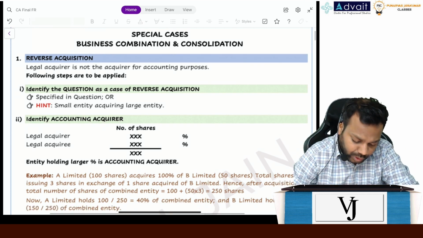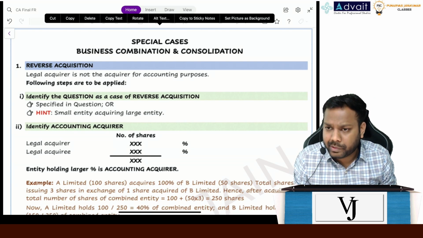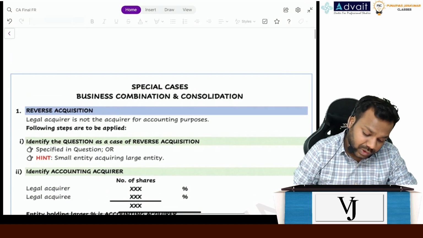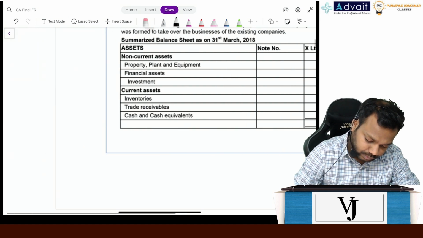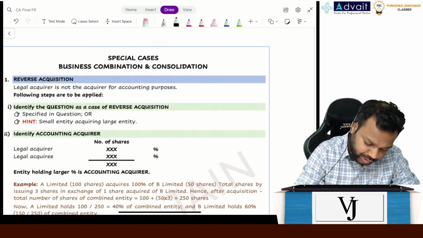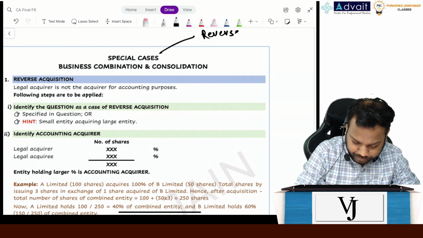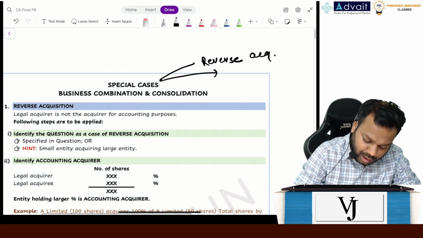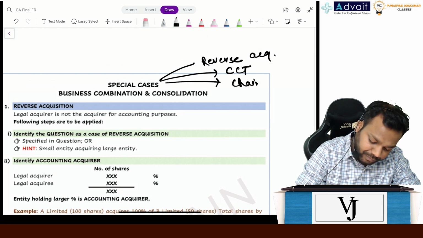Right, now today, after studying all those generic points, we are studying a few specific cases. The specific cases which we have to study today include, first, reverse acquisition. Then we will study common control transactions, then we will study chain holding.